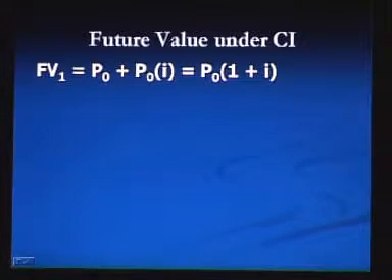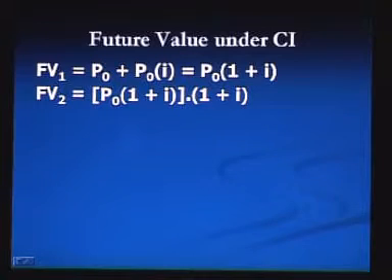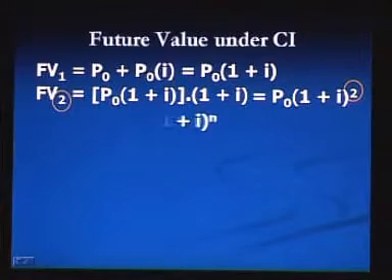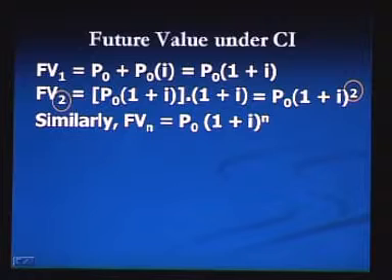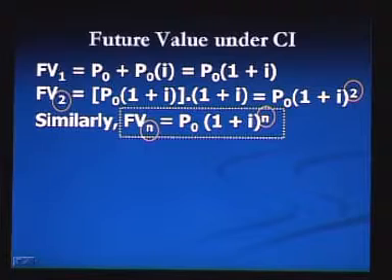The future value after 1 year will be used in the second year to charge interest under the compound interest method, and it will be P0 into (1 plus i) squared. Look, for future value after 2 years, it will be P0 into (1 plus i) squared. Similarly, to calculate future value after n years, it will be P0 into (1 plus i) to the power n. So, this is the formula to calculate future value under the compound interest method.